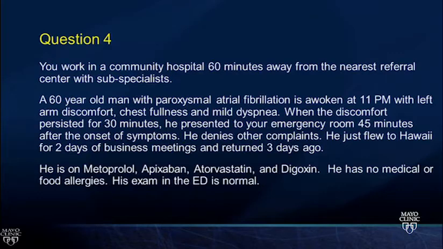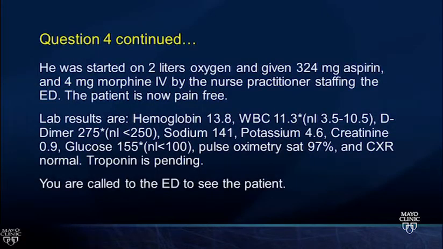No other complaints, just flew to Hawaii for 2 days of a business meeting. Returned 3 days ago. He's on metoprolol, apixaban, atorvastatin, digoxin. He has no medical or food allergies, and his examination is normal. He was started on 2 liters of oxygen, given aspirin, morphine, now pain-free.